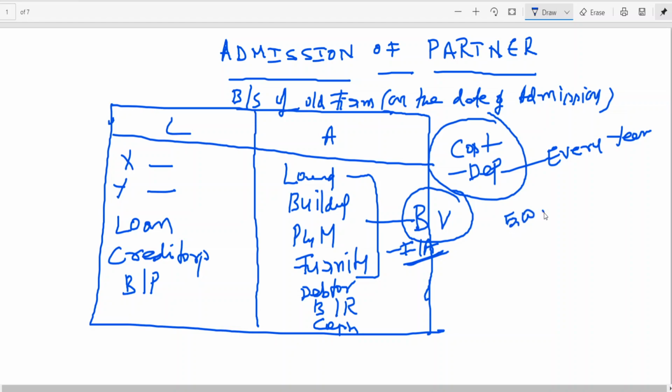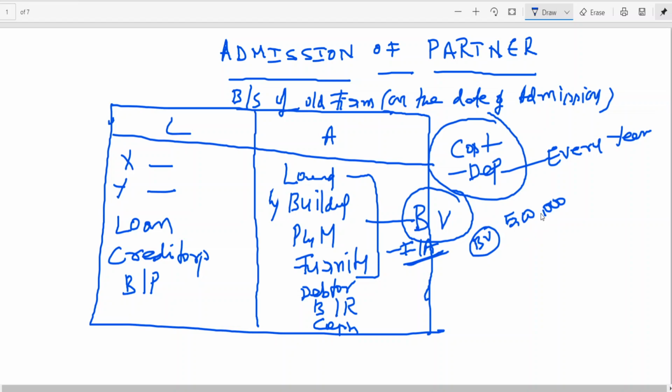Book value is 5 lakhs. This land was purchased, and for your kind information, I am giving an example where for land, generally there is appreciation but there is no depreciation. But land has been shown in the books at cost price. The same cost price is nothing but book value. Only for land I am talking about. I think you know book value, depreciation, cost price. Land and building means cost price minus depreciation will come to book value. So book value is 5 lakhs.